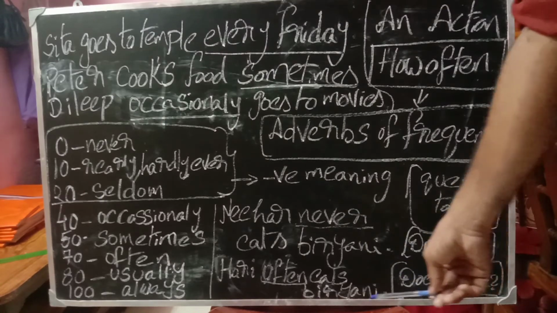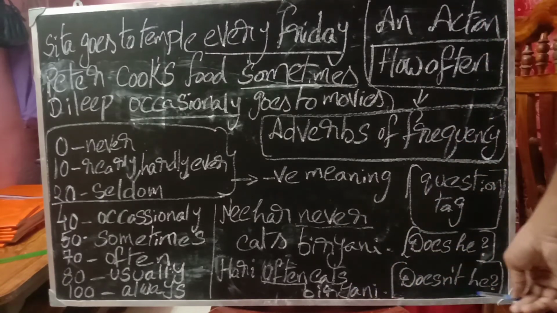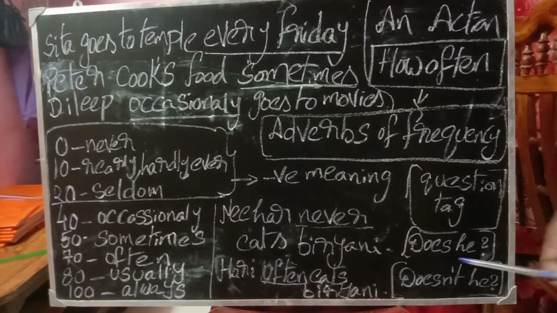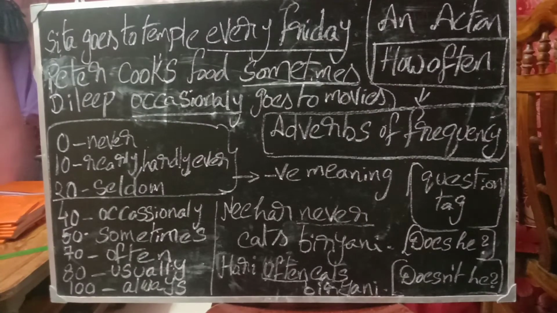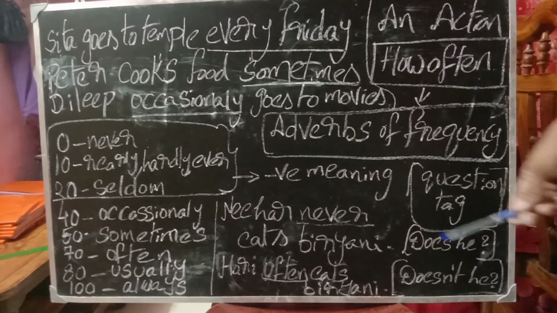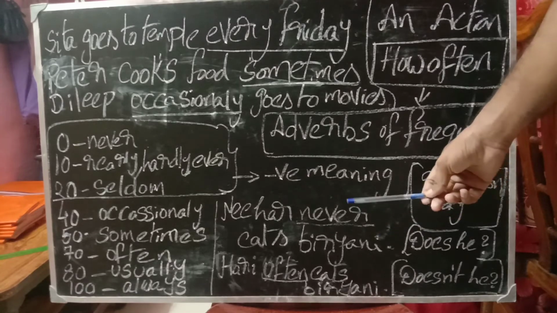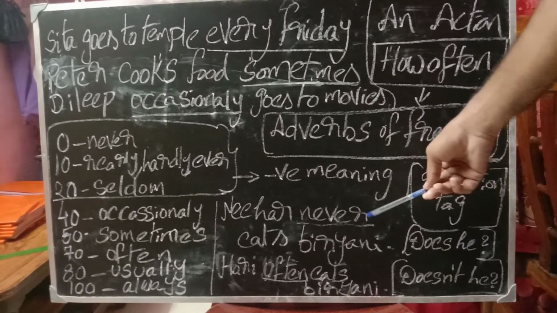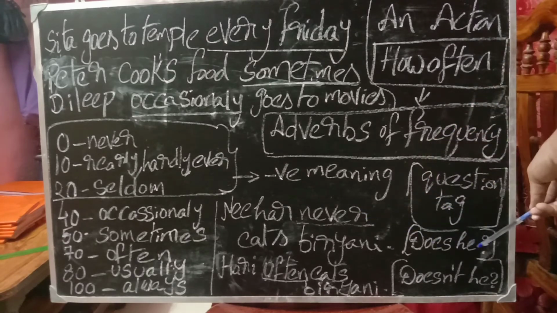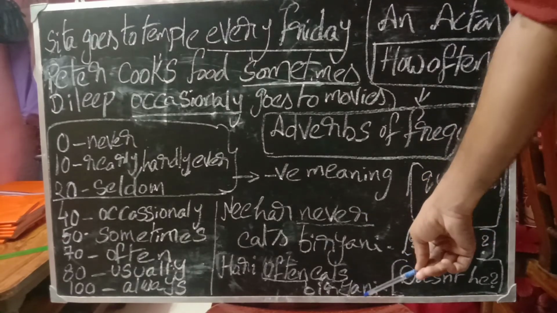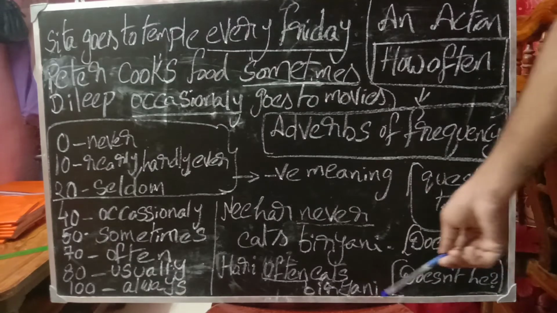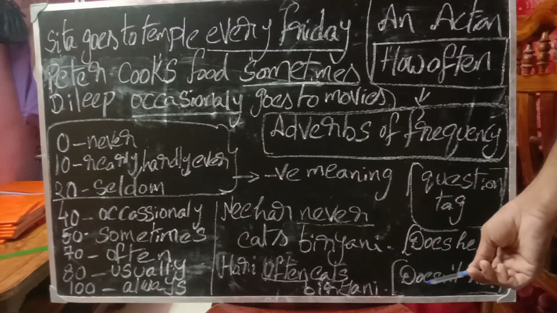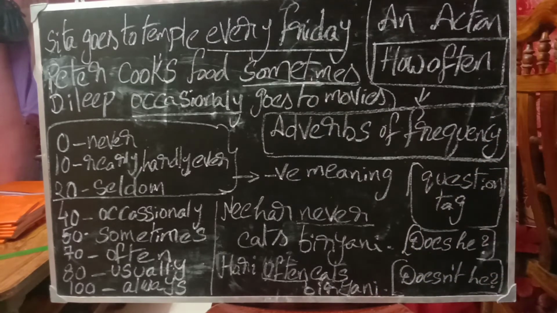So the question tag is doesn't he. Suitable pronoun he, because Hari refers to male. So Nihar never eats biryani. This is a negative sentence. The question tag is does he. Negative sentence, positive question tag. Hari often eats biryani. Positive sentence, so we have to write a negative question tag. So it is doesn't he.